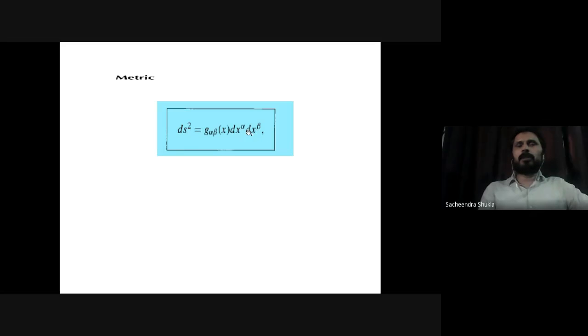So dx0, that will be dt square. Similarly, dx1, that will be dx square. dx2, that will be dy square, dz square. Similarly, there may be cross terms also. For example, alpha can be 1, beta can be 2, so it can be dx dy, dt dx, and so on. So it is actually representing a very large combination of terms, but in concise form it's written like this.